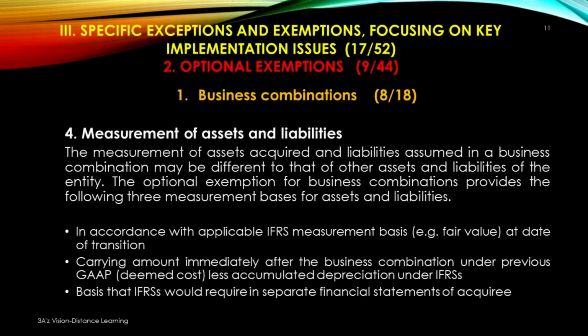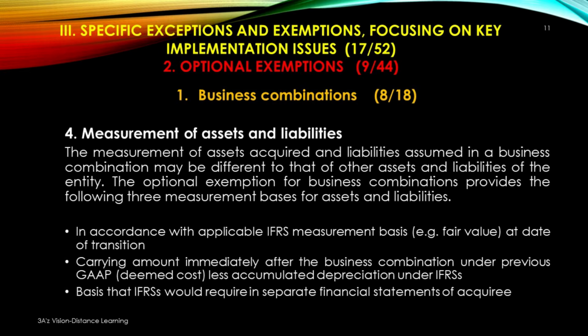The fourth element of business combinations, that is measurement of assets and liabilities. The measurement of assets acquired and liabilities assumed in a business combination may be different from that of other assets and liabilities of the entity.